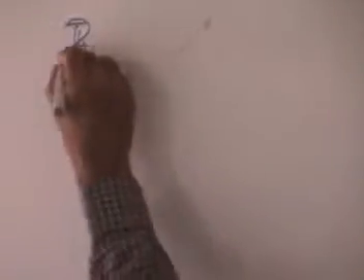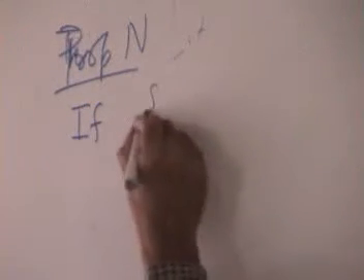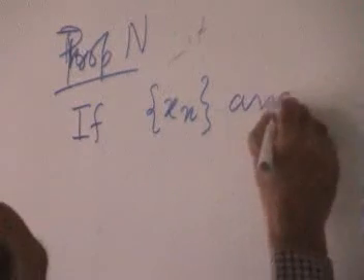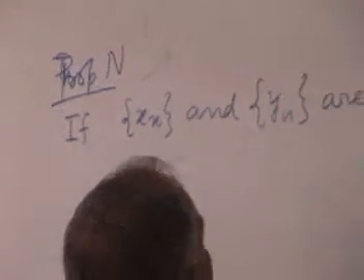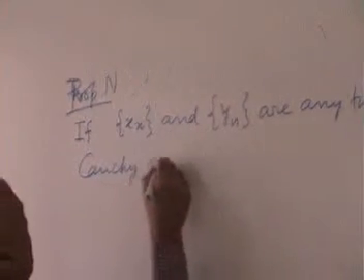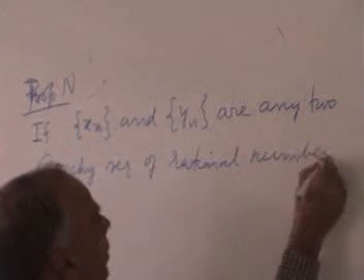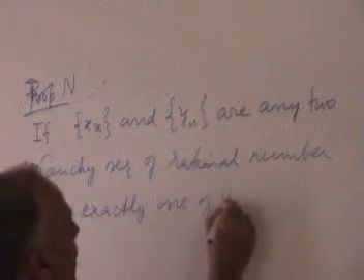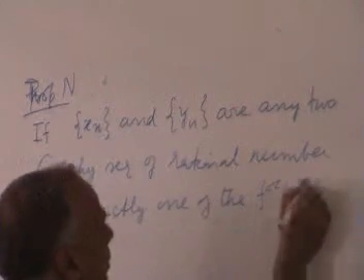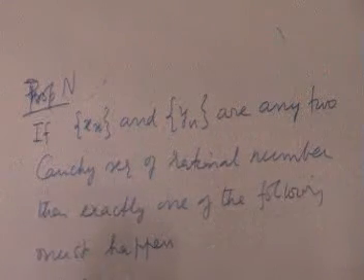Proposition 2, proposition n, I don't know what it is, but if xn and yn are any two Cauchy sequences of numbers, then exactly one of the following must happen. One, xn is equivalent to yn.